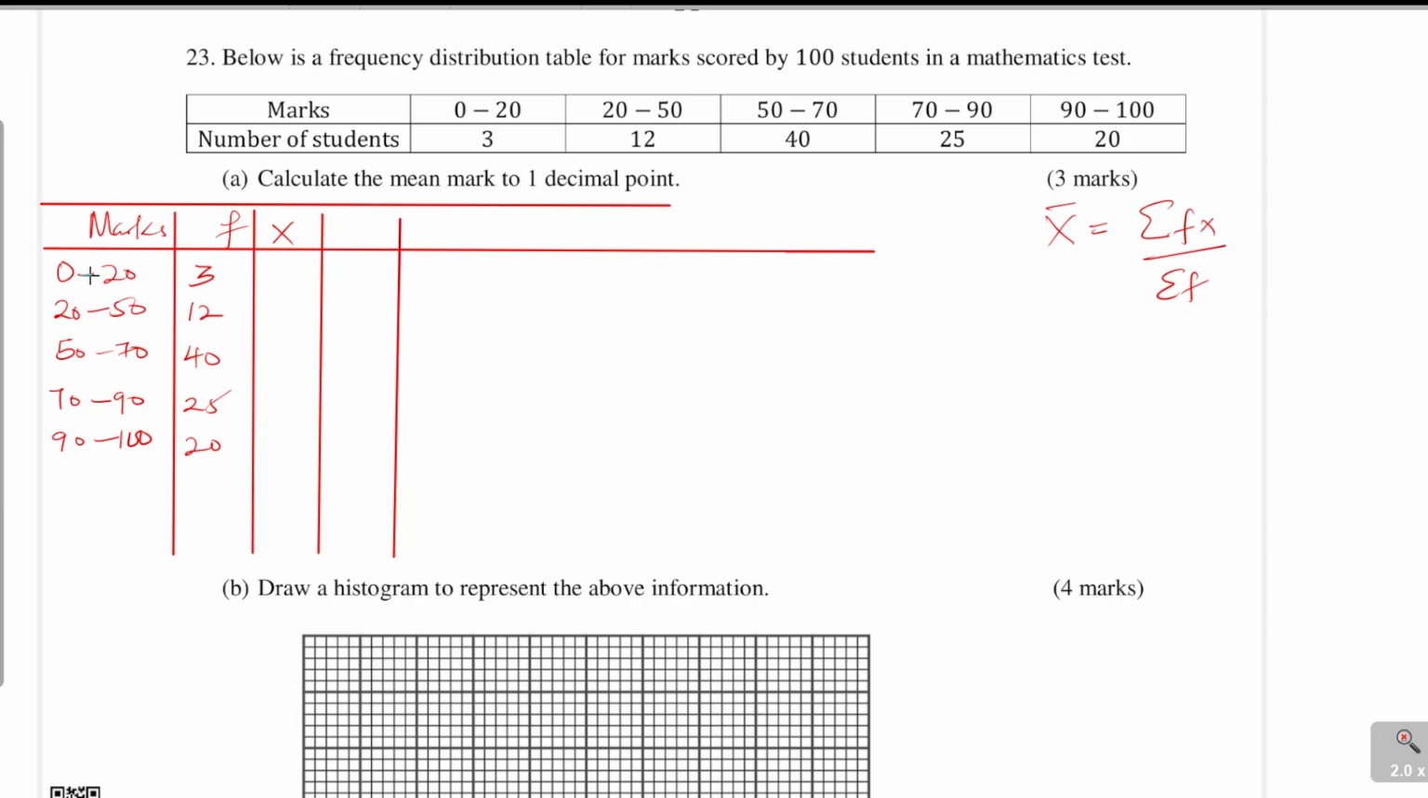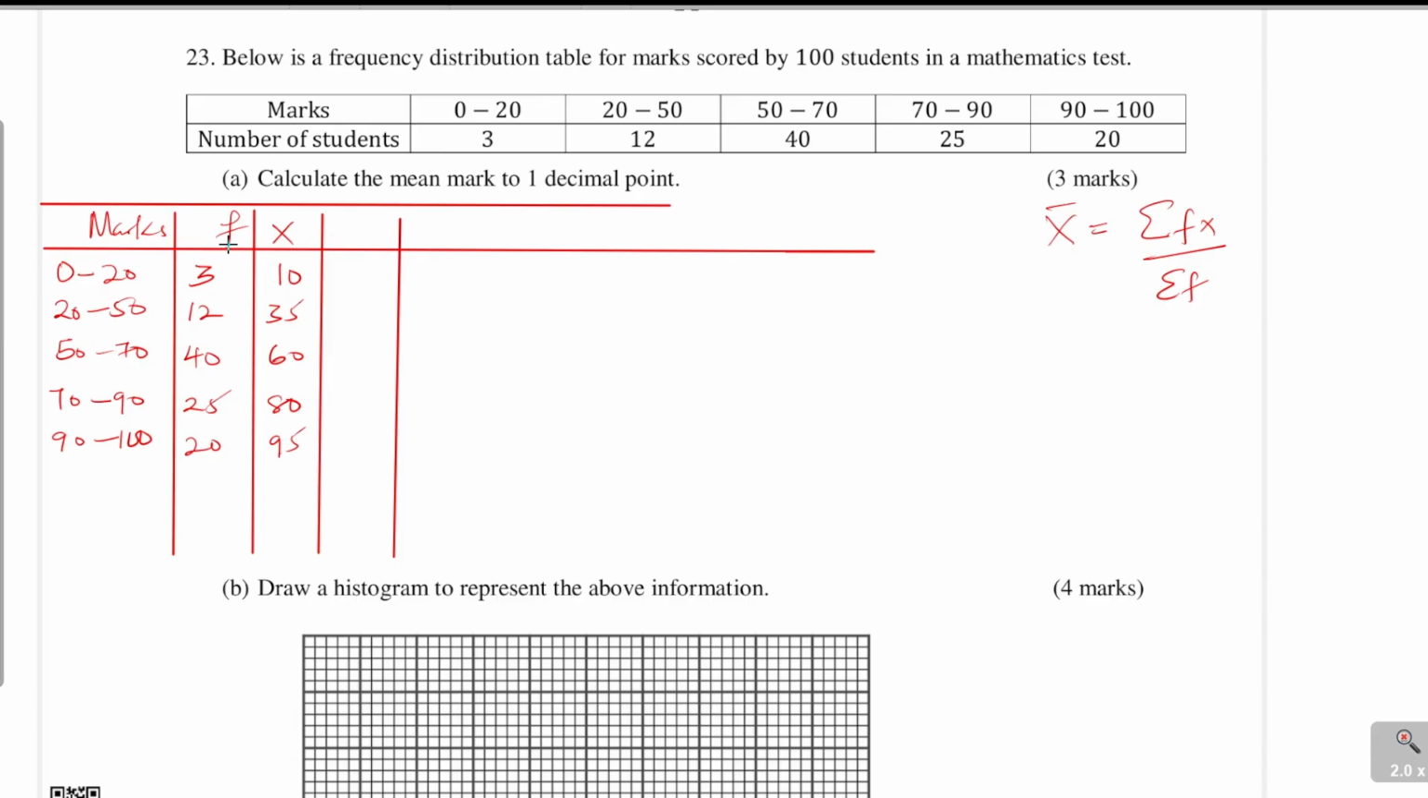So for the first one, 0 plus 20 divided by 2, that is how you get them. Midpoint, that is 10. 20 plus 50 divided by 2, that will give 35. So that is how you do for all the others. The next one will be 60: 70 plus 50, that is 120, divided by 2, gives 60. The other one is 160 divided by 2, this will be 80. And then the next one will be 95. So that is how you get the midpoints, by simply getting the average.